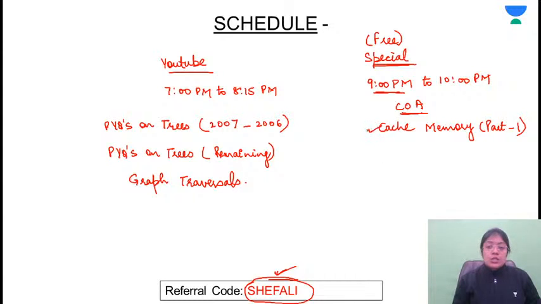so this session is going to be very important. Don't miss this session if you are preparing for COA, and you can expect at least one question from cache memory. Because if I talk about the memory hierarchy, so we had discussed the concept of main memory and the secondary memory under operating systems. In COA, we will be talking about the cache memory.